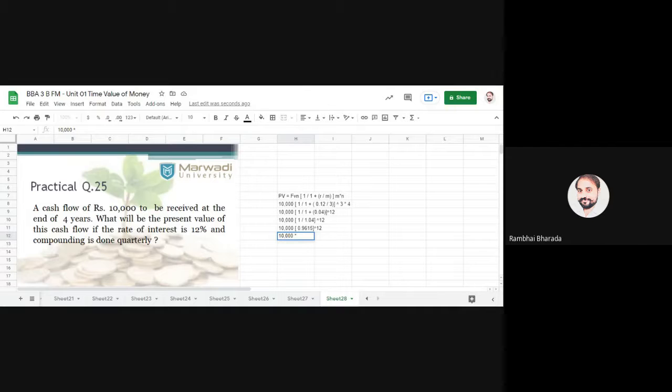We will use only the first 6 digits. Now the final answer: 10,000 into 0.62457 gives 6,245.7.